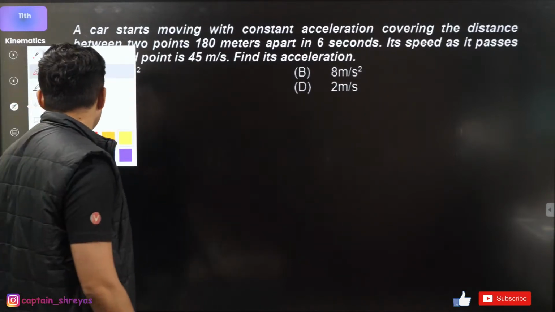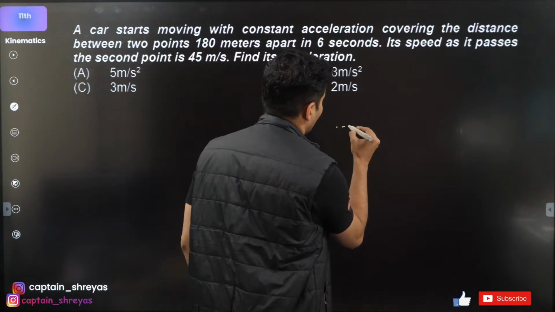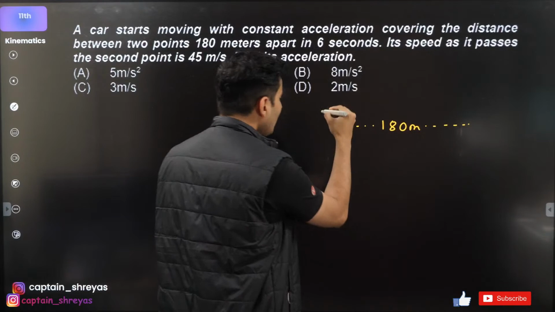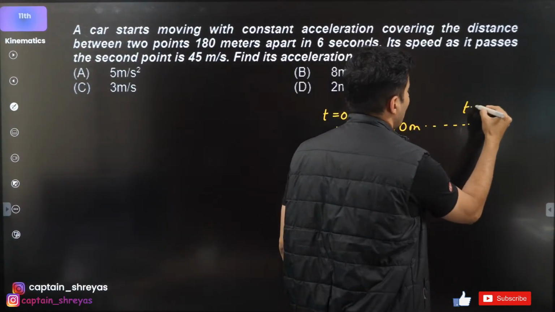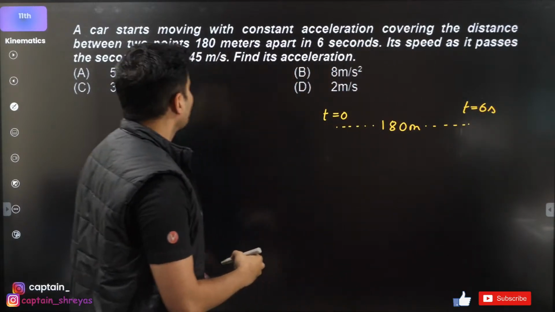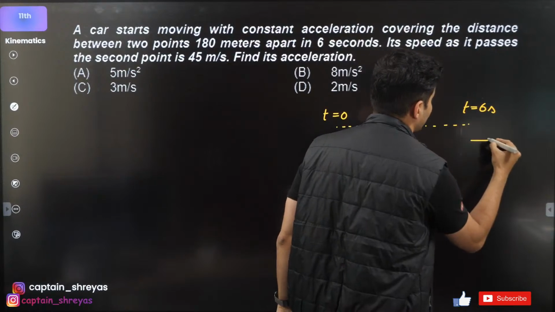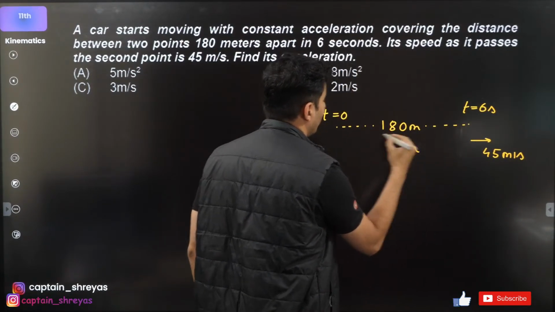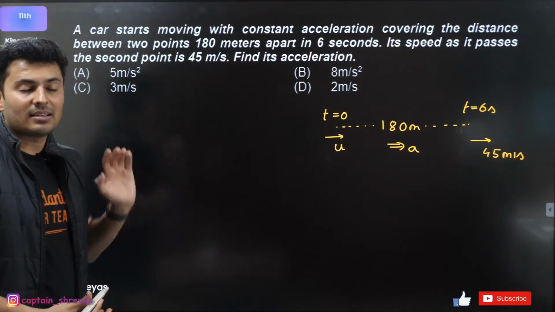Let's try to see this. First of all, the 2 points are 180 meters apart. If it starts here at 0 seconds, after 6 seconds, it reaches here. As it passes to the second point, its speed is 45 meters per second. What's the acceleration? I don't know. What's the initial velocity? That also I don't know. Question is find the acceleration.